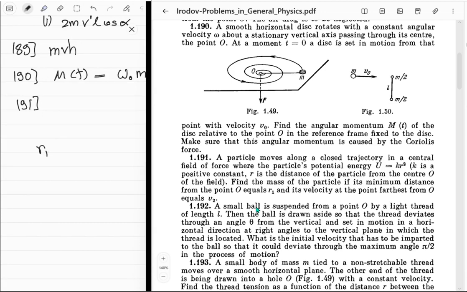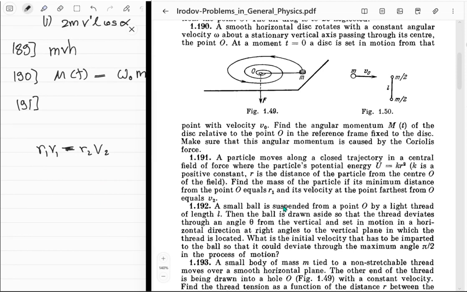Okay, let's just write down our things. r1 v1 is equal to r2 v2. Wait. Yeah, there must be no radial velocity, right? Because if this is the least distance, then dr/dt at r1 must be equal to 0, and as well at r2 it should be 0. What that means is there's no radial velocity, which means that velocities are just perpendicular to the radius. And in that case, you can just write this equation, by angular momentum conservation.